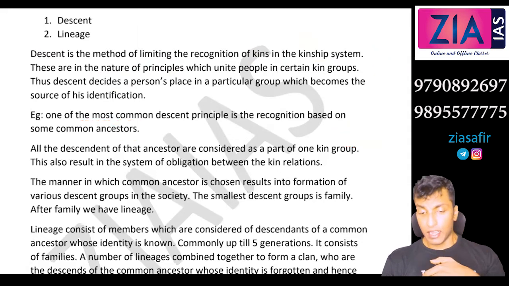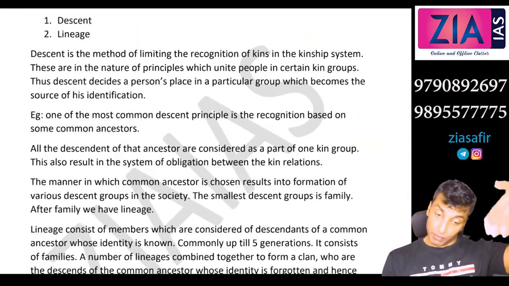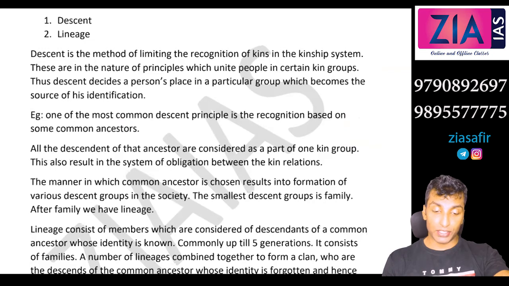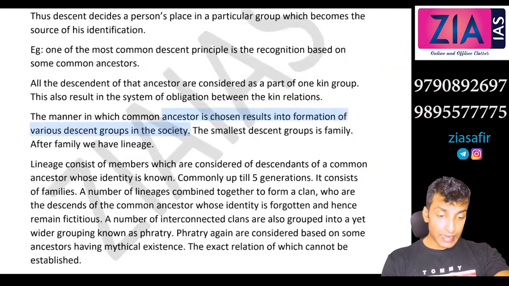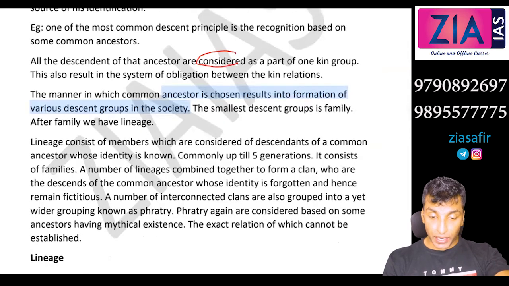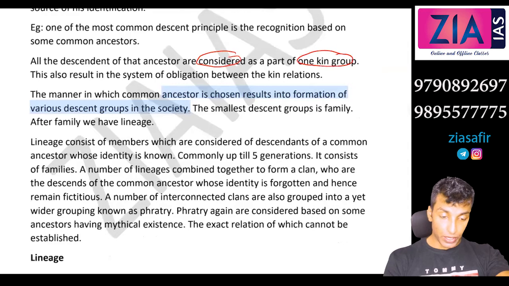Okay, ancestor means father or father's father, or beyond that it will also go, maybe 3 generations, 4 generations. You claim the ancestorship like that. All the descendants of that ancestor are considered part of one kin group. I hope you understood here.